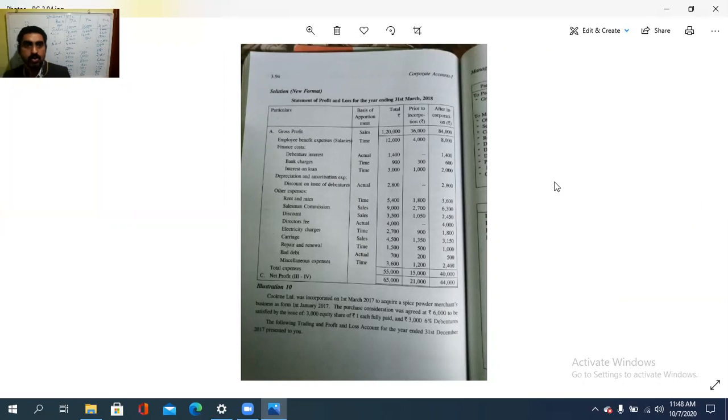So we need to calculate in this way only. Firstly, calculate the sales ratio as well as the time ratio for both, and then apportion the expenses given in the question. This is the thing with regard to profit prior to incorporation. That is a capital profit, because it is not generated from any revenue, as it is before the incorporation, that is, registration of the company with the Registrar under the Companies Act.